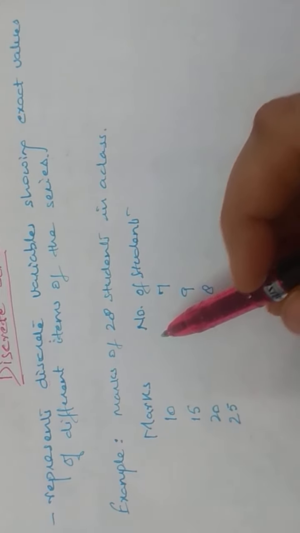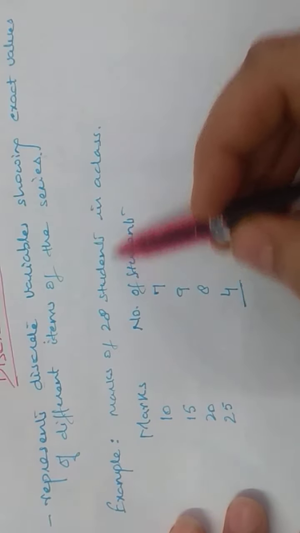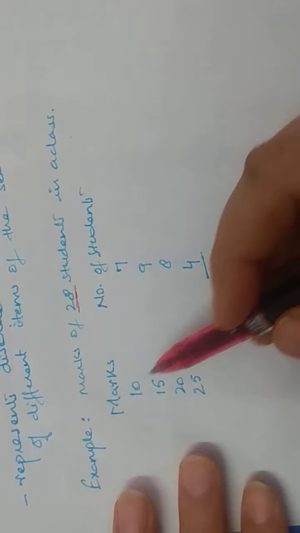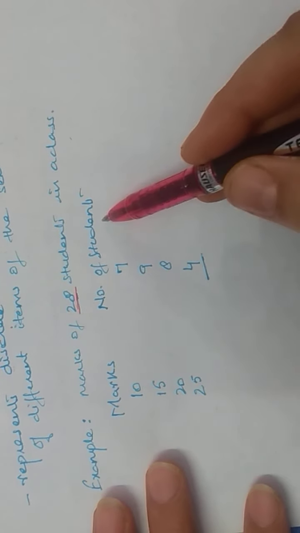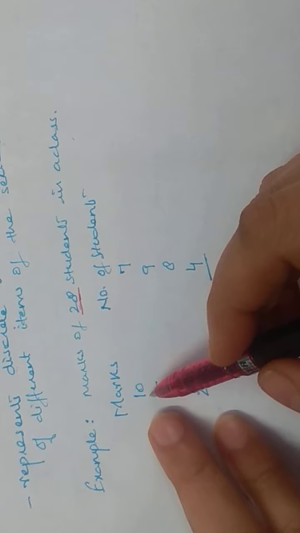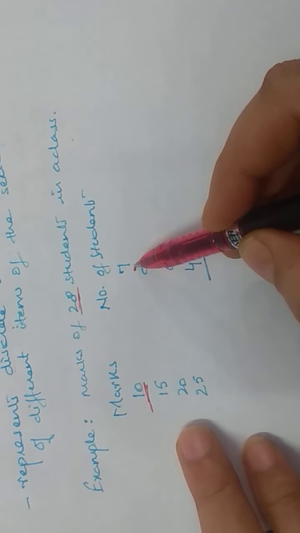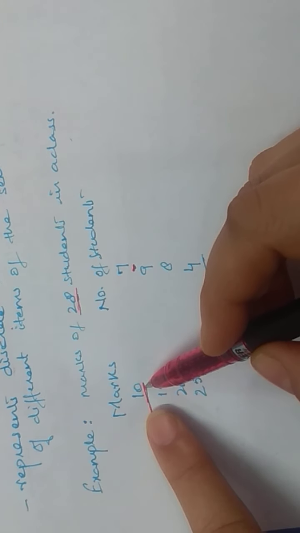So for example, if you are given data like this: marks of 28 students in a class. Now, this data shows discrete series. Why? Because they are showing here that 10 marks are obtained by 7 students. Out of 28 students, 7 students have got 10 marks.